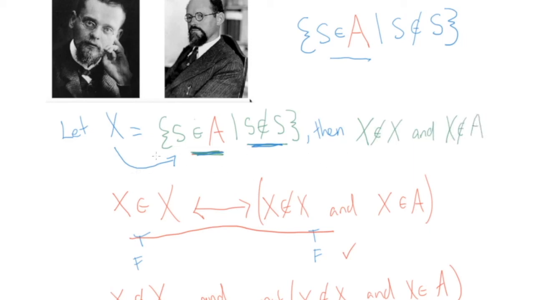This is actually a very straightforward kind of proposition, right? So let X be the set of sets such that S is in A and S doesn't contain itself. Then X cannot be a member of itself, and X is not a member of A. Nothing paradoxical there, nothing contradictory. We have defined sets in such a way that we have avoided Russell's paradox.